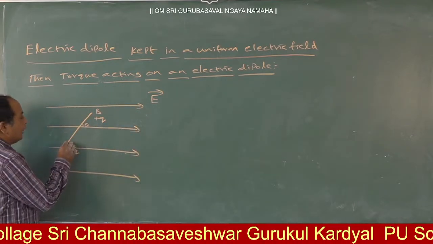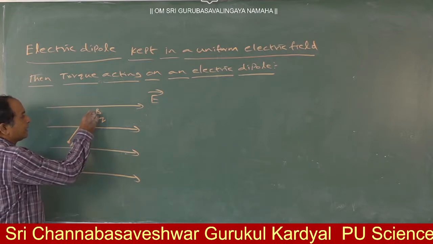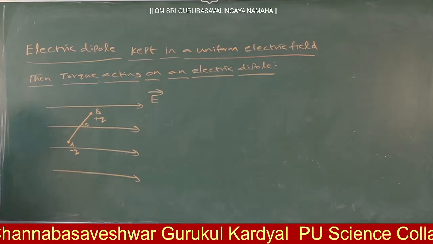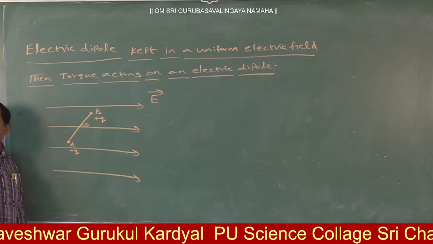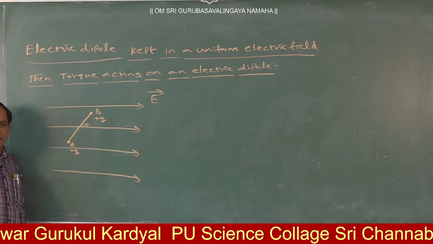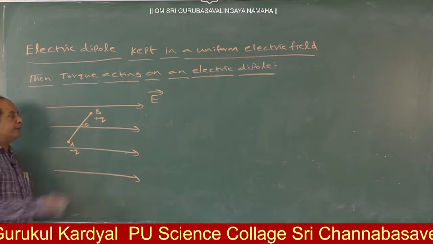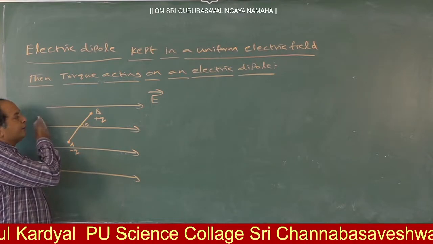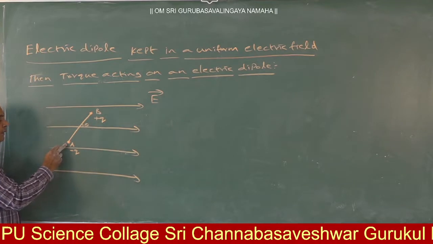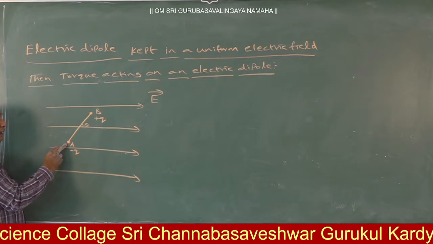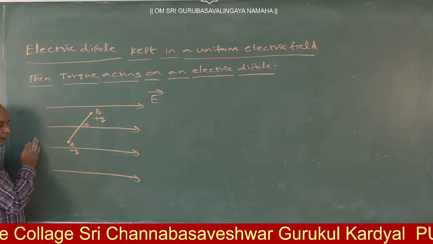Now, if you observe here, electric field direction is what? Positive to negative. That means this side is positive and this side is negative. So this negative charge is attracted by the positive, or repelled?